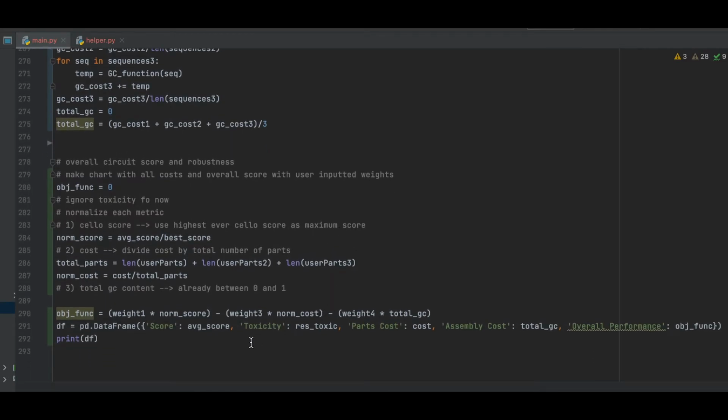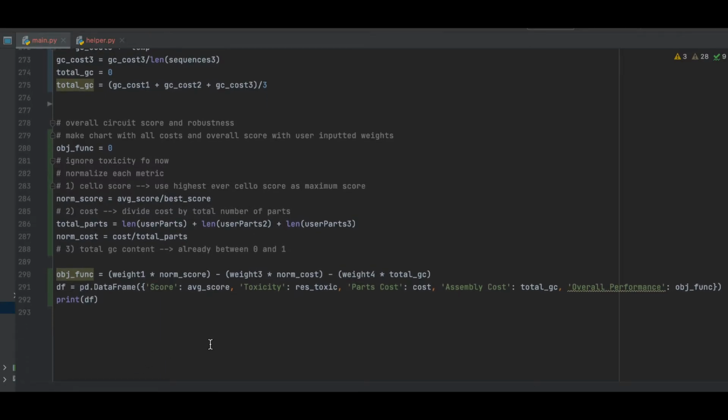Then the objective function is set up with the weights inputted by the user as well as the metrics mentioned before, which are all normalized in order for them to sum to unity. Then a pandas data frame is printed on the terminal with the average score, the toxicity, the cost, the total GC content, as well as the objective function.